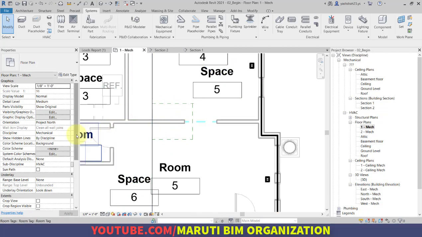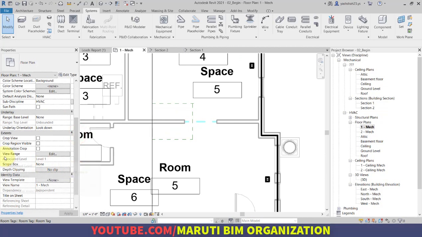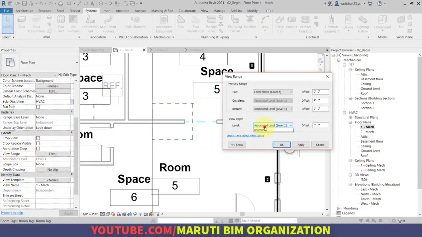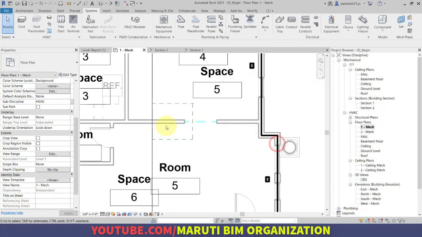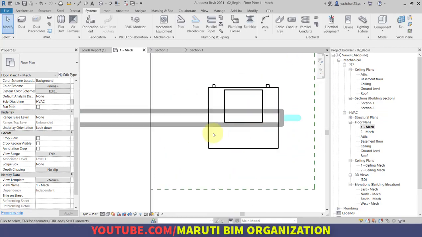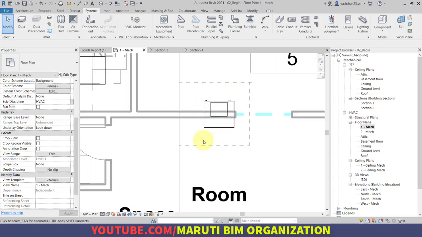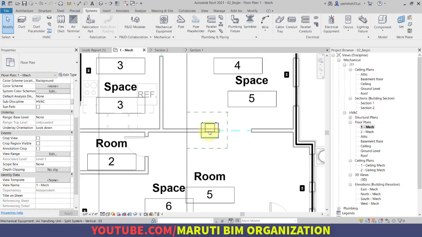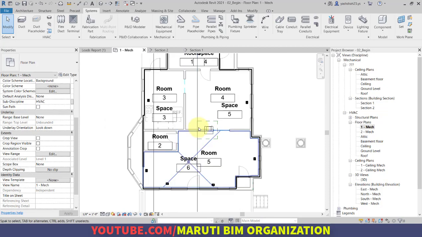So in order to see that equipment, we will go to View Range, Edit, and now we will set the view range depth to the basement floor, so that it will show all the information on the basement as well. Now as you can see, this equipment is loaded in this view as well. It is visible in this view as well.